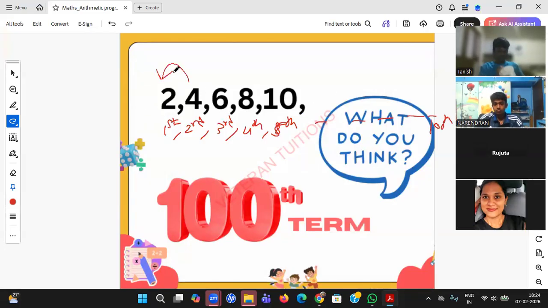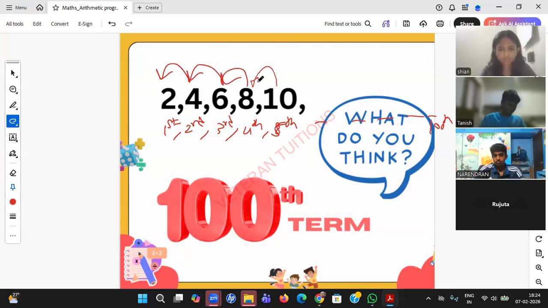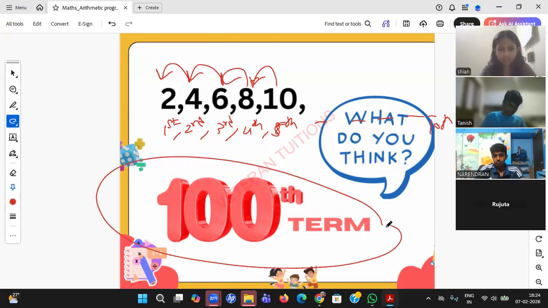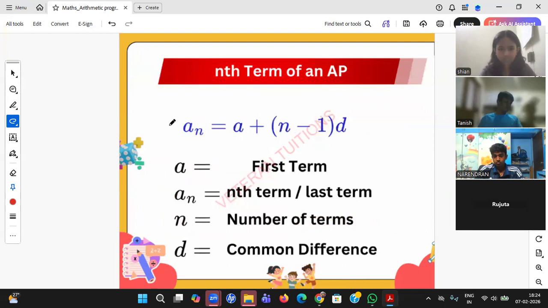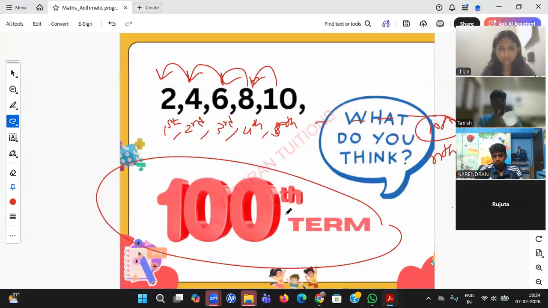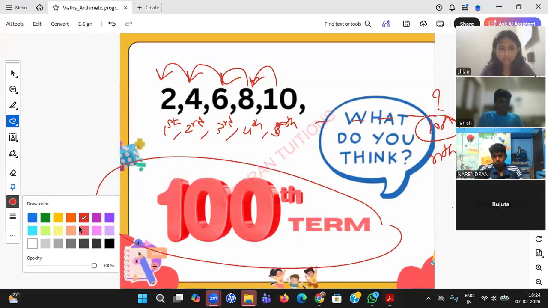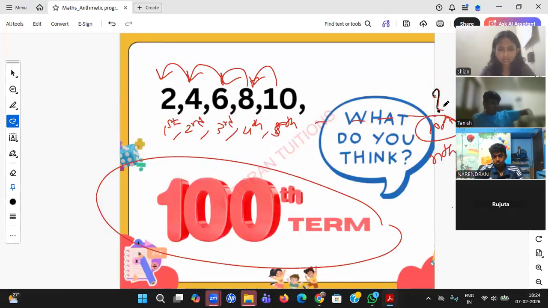As it is following an AP, common difference is 2. We'll frame some formulas accordingly. So whatever term he's asking, 100th term, assume it as an nth term and just apply this formula. The first formula in AP: whatever term he is asking, you take it as nth term, and the value at nth term is a of n. Student, you are not finding the nth term. The value at nth term, he is asking the value of the 100th term. Please have some proper meaning here.